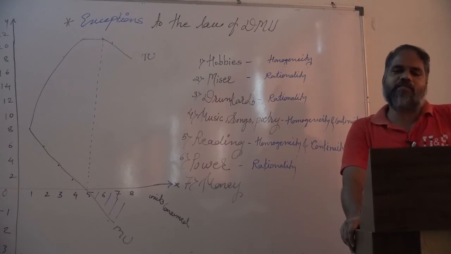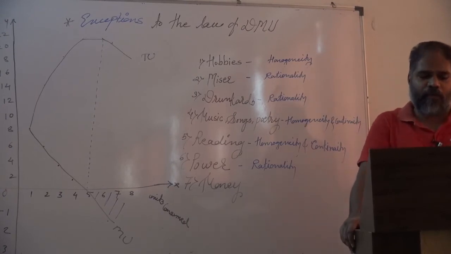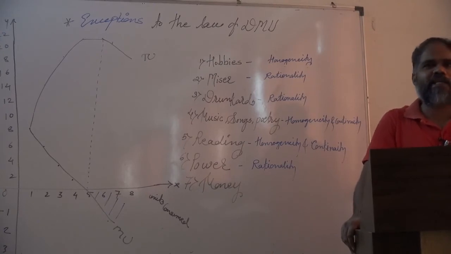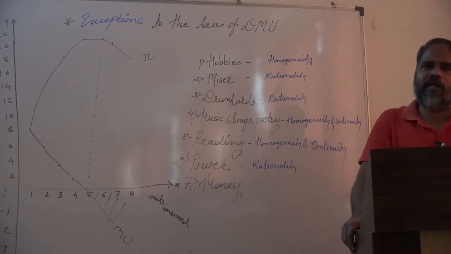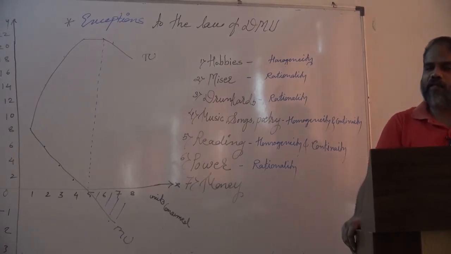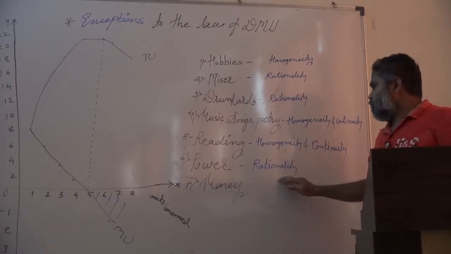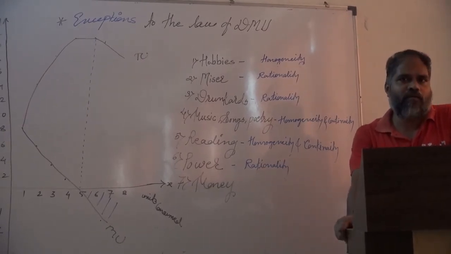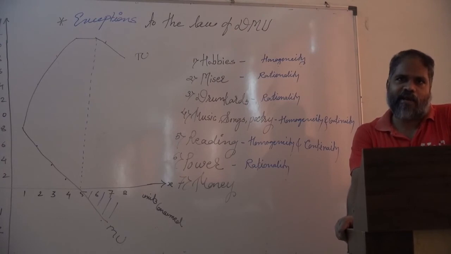So the lust of the person keeps increasing. If a person's lust for something continuously increases, such behavior is not normal. In this case, the condition of rationality is violated, and therefore power is also not a genuine exception.